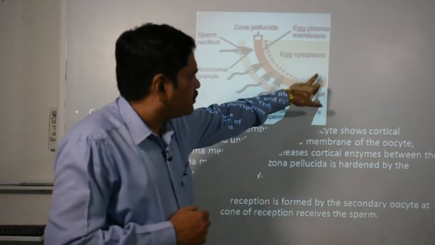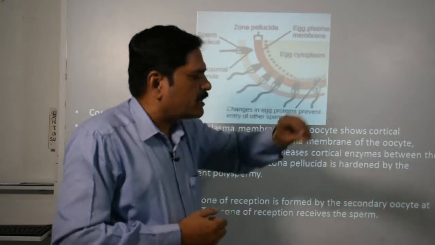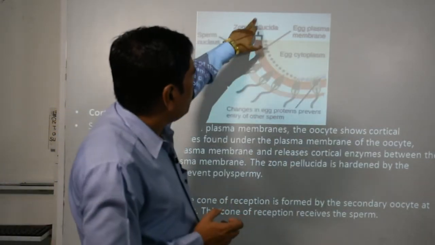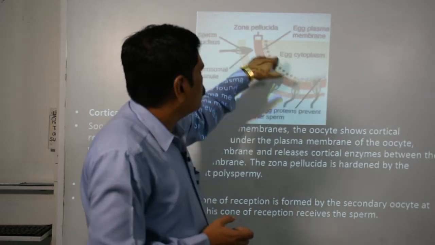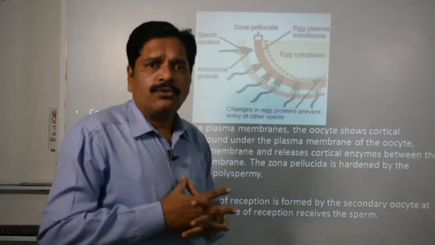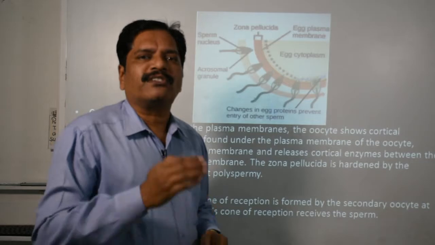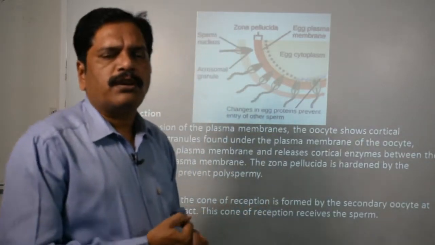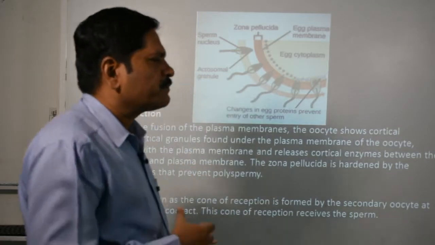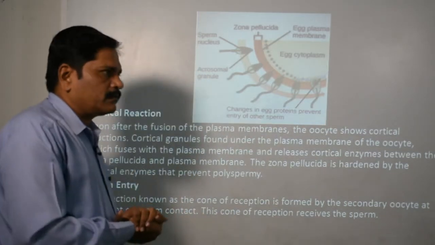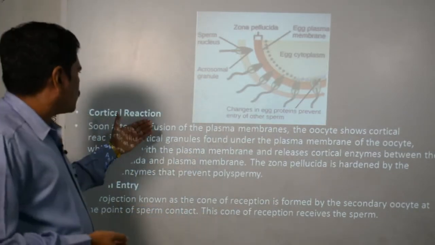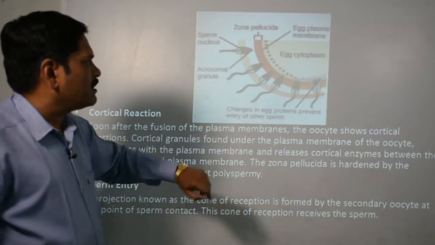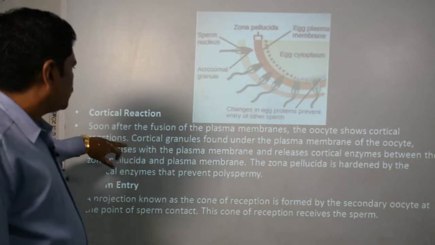And when it dissolves the membrane, the nucleus of the sperm will enter. At the same time, the zona pellucida is hardened, which restricts the further entry of sperms. So this is the cortical reaction. Soon after the fusion of the plasma membrane, the oocyte shows the cortical reaction.